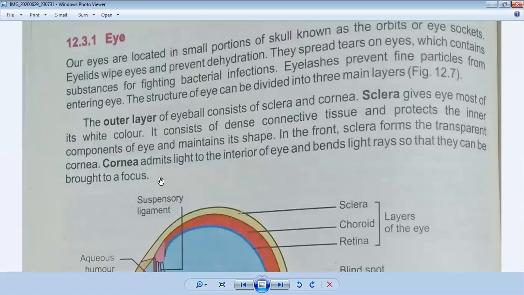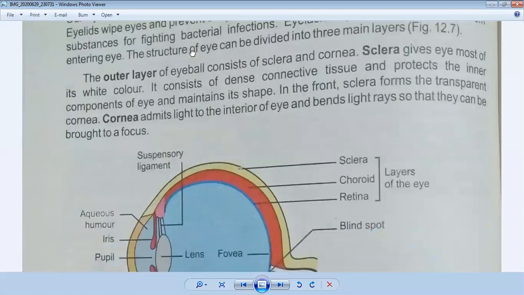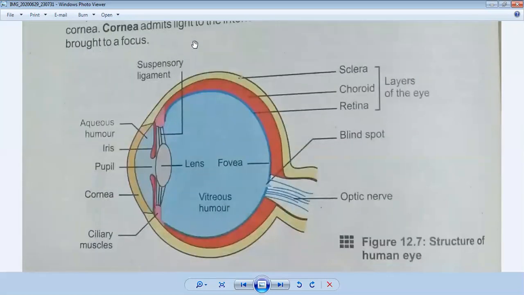Now we will see the diagram. Because we are talking about the outer layer of the eye, it has a sclera. It is the white part of an eye, and we are talking about the cornea. You can see this is the part of cornea. This is the white part, this is sclera, and in the center there is a cornea. Its important role is to control the intensity of light and bend the light, because when light passes through the lens, it controls how much light can enter into our eye.